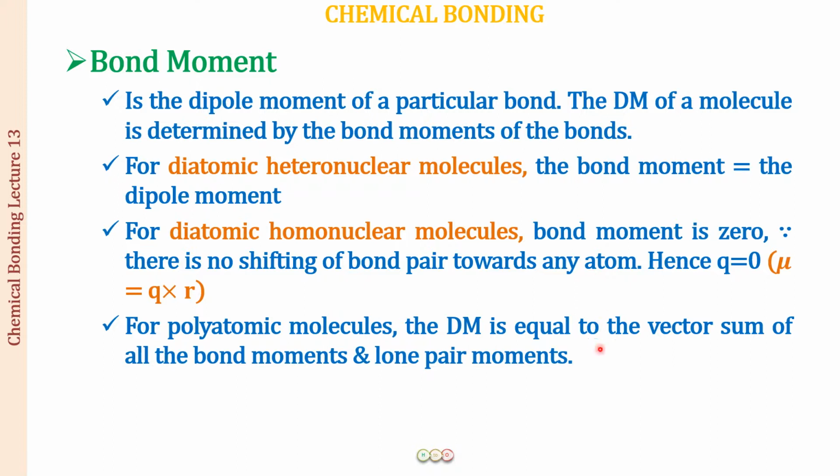For polyatomic molecules, the dipole moment is equal to the vector sum of all the bond moments and lone pair moments. Now what is this lone pair moment? Let us understand this also. Well, you have drawn the Lewis structures, and in that you have seen that along with the bonded pair of electrons, there were lone pairs of electrons also.